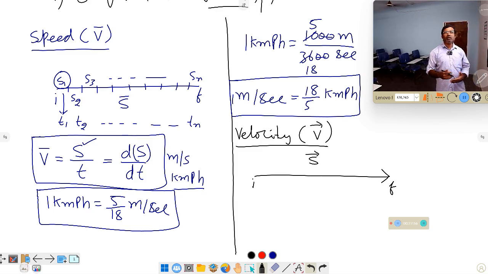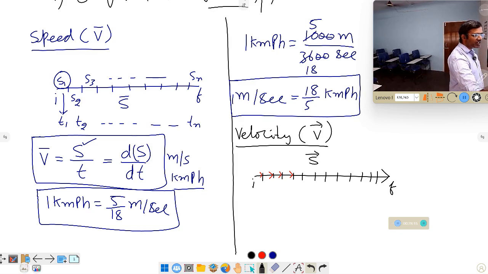Now, a person cannot cover the complete distance at a time. He is going to cover small parts. The smallest part he covers towards a particular direction is called displacement. So the person covers small displacements each time and reaches the final position. The displacement of each one we call S1, S2, and so on up to Sn, and he takes time intervals T1, T2, and so on up to Tn. So we get the total displacement and total time based on this.